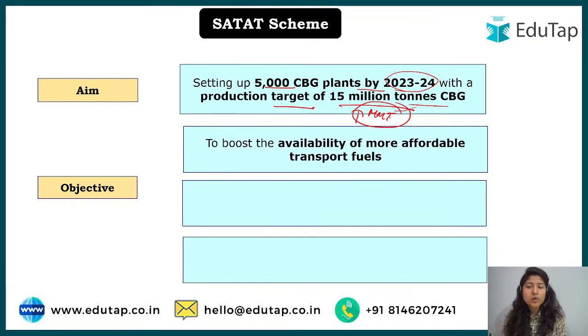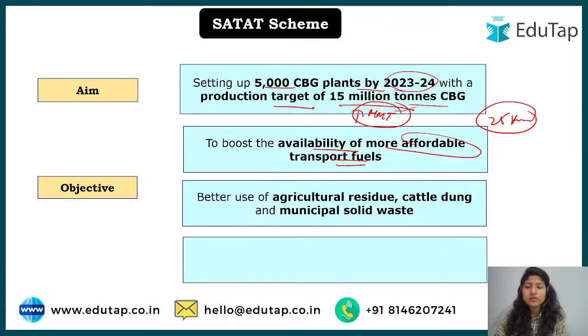Next is the objective. So what is the objective? That is to have availability of more affordable transport fuel. Why affordable? Because it is made in India, and the target range that has been decided is somewhere around 25 kilometers. So in that range, if more and more of these plants are established, of course the transportation cost will be less, and that will make the transportation fuel more affordable.